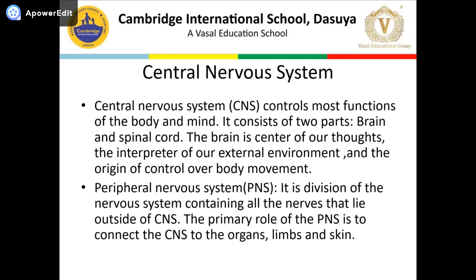The peripheral nervous system is a division of the nervous system containing all the nerves that lie outside of the CNS. The primary role of the PNS is to connect the CNS to organs, limbs and skin. And in the central nervous system, the spinal cord is used only in case of reflex action, which we will discuss in detail in the next video.